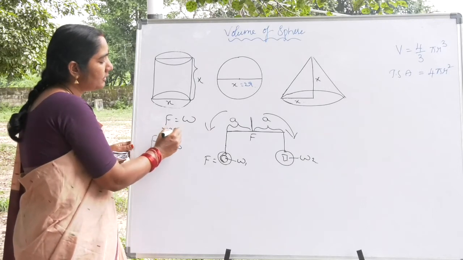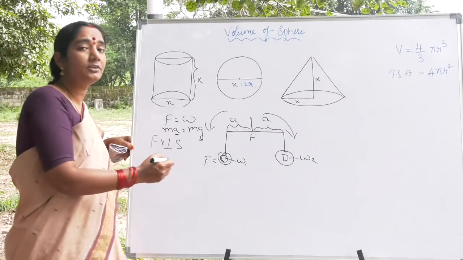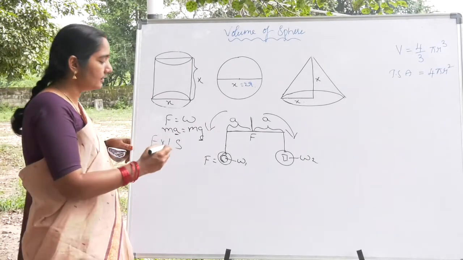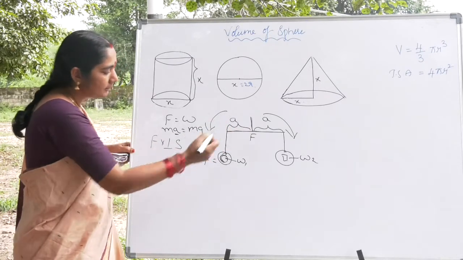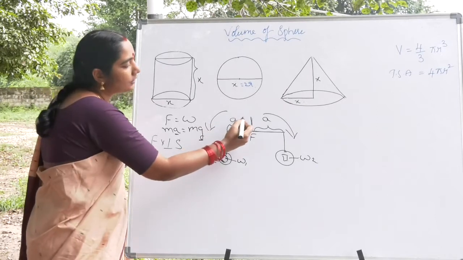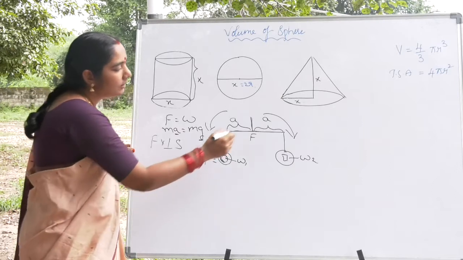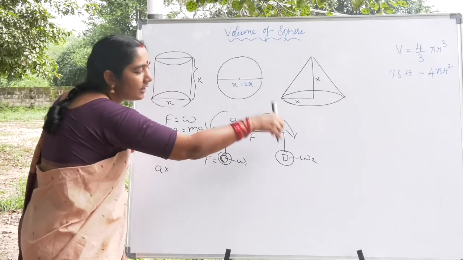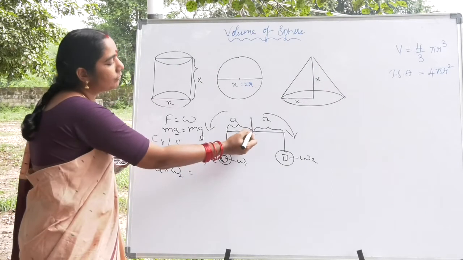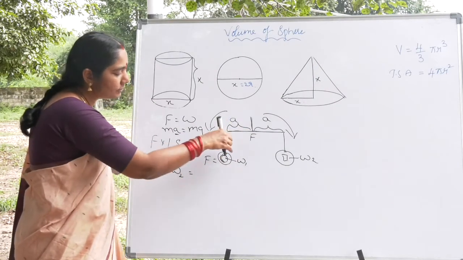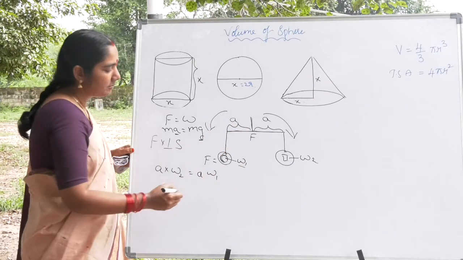F is nothing but m into a, W is nothing but m into g, where a is acceleration and g is acceleration due to gravity. That again we will discuss later. Now force into perpendicular distance in the clockwise direction means, for example, you take this side, the perpendicular distance is a. So a into force is nothing but the weight of that object. That is, W2 is equal to force into perpendicular distance. Here the force is W1, and the perpendicular distance is a.